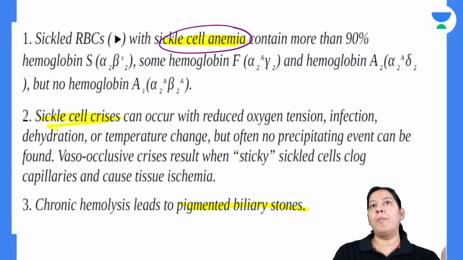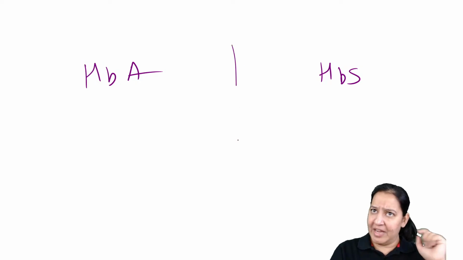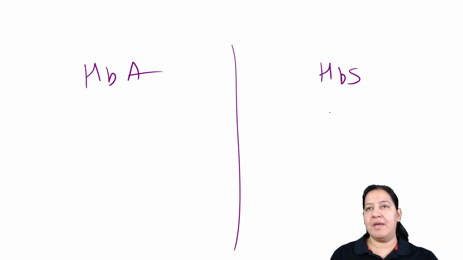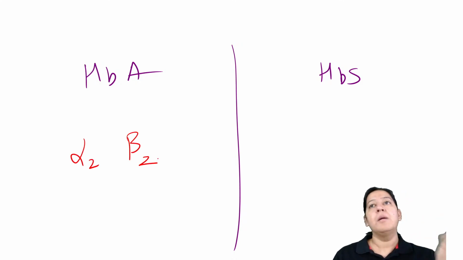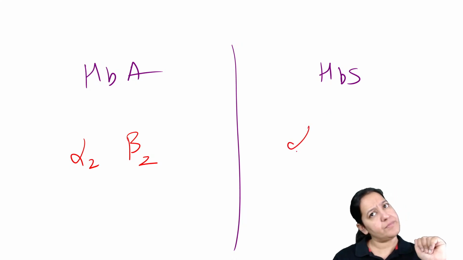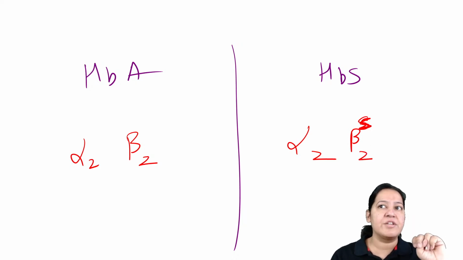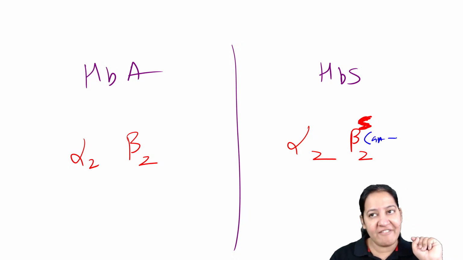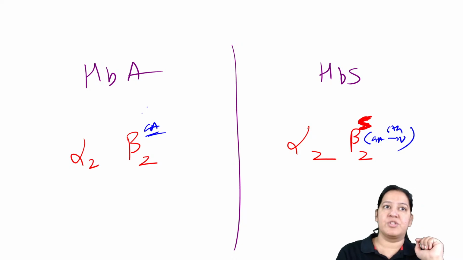The hemoglobin which is formed here is hemoglobin S. So you should ask what the difference is between hemoglobin A and hemoglobin S. I'm not a patient with sickle cell anemia, so I have hemoglobin A. In my hemoglobin, 2 alpha chains and 2 beta chains are there. But in a patient with sickle cell anemia, alpha chains are normal, but the 2 beta chains are defective. What is the defect? Instead of glutamic acid, they have valine at the 6th position. In normal hemoglobin, glutamic acid is present, not valine, at the 6th position.